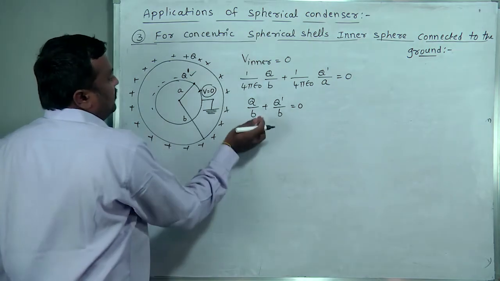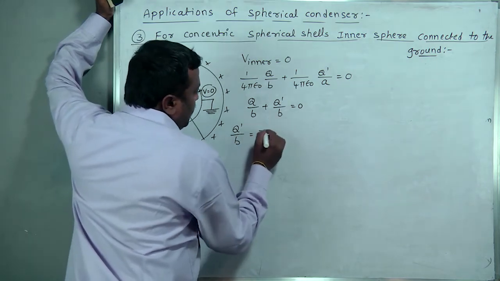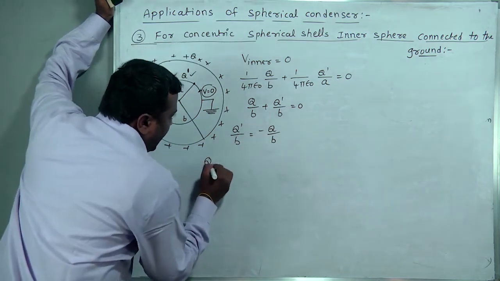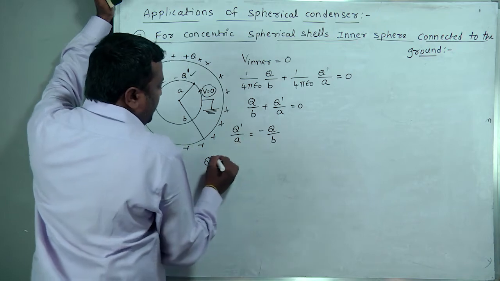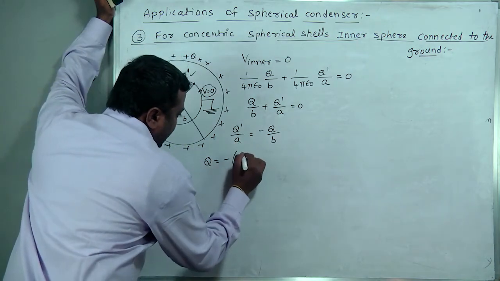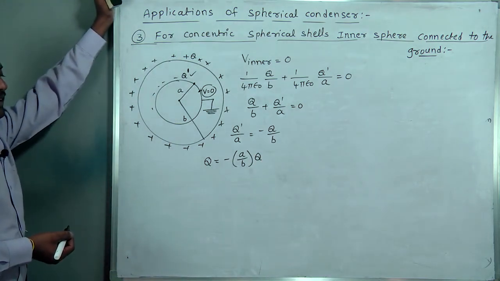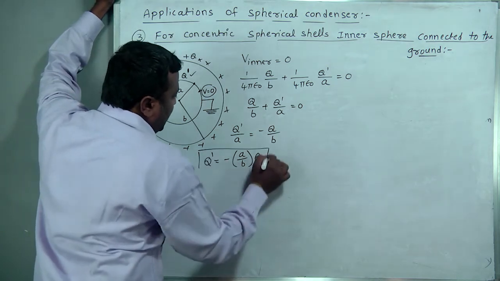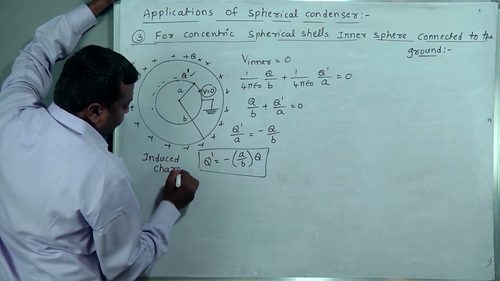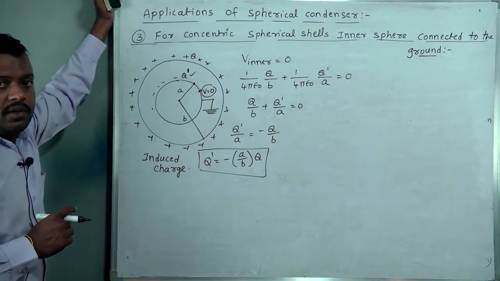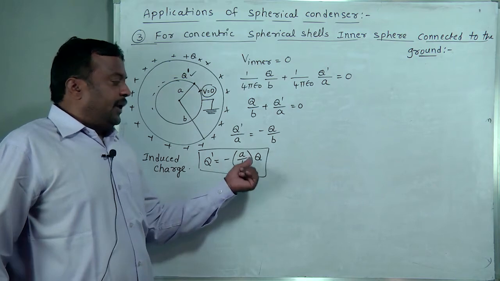We are doing this to find Q dash in terms of A and B. Then Q dash by A is equal to minus Q by B. Q dash is equal to minus A by B into Q. This is the induced charge. Q dash is equal to minus A by B into Q.